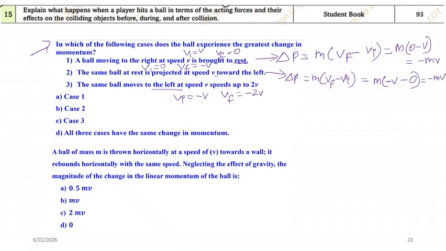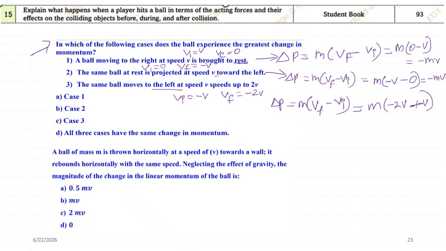Okay, now in the third case, delta p is equal to m into vf minus vi. Again the mass is exactly the same. What is v final? V final is minus 2v, and what is v initial? Minus, minus of v. Why is there a double negative? Because in the equation we have a negative and the initial velocity is negative, so this will become plus.